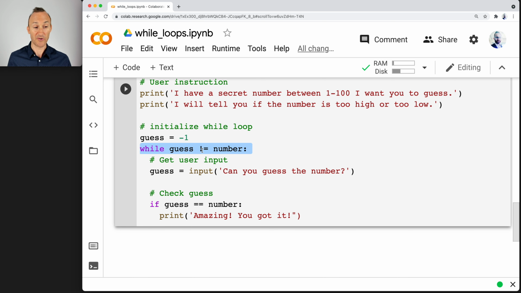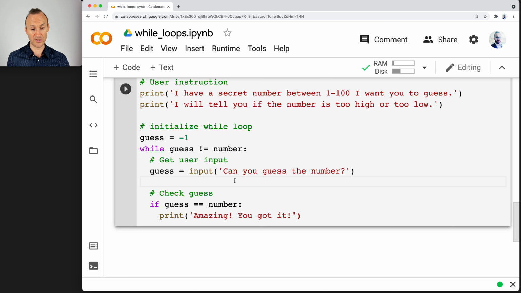We set up the while loop so it has to initialize because this will always be false on the first run. You guys make a little note there too as a why. Always not equal to number. Sometimes I don't like to crowd the code like that with extra comments, so I'm going to take it out. But there you see, that's the idea. So while guess not equal to number, can you guess the number?